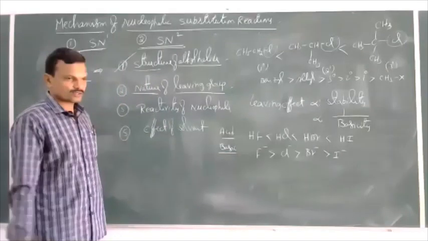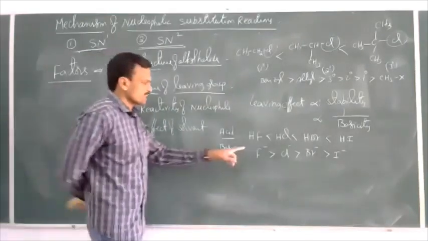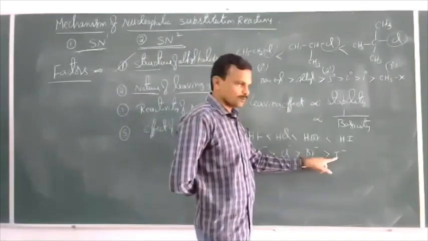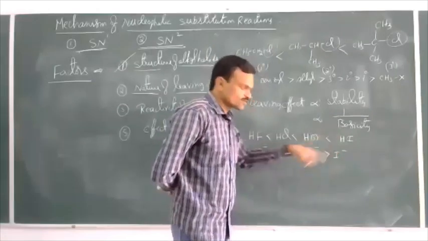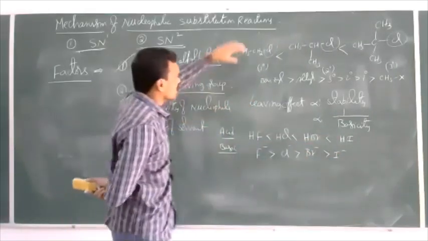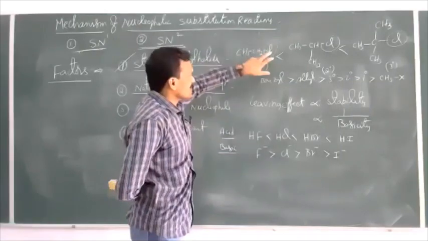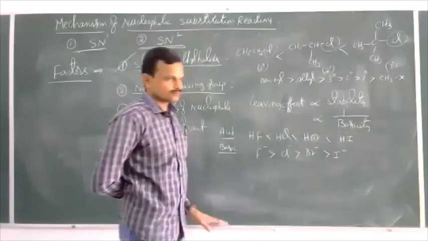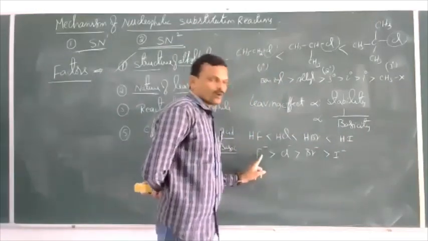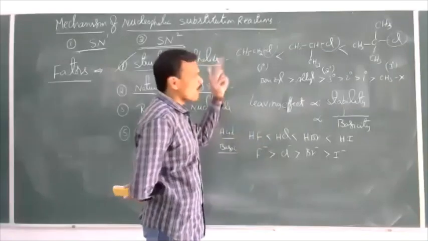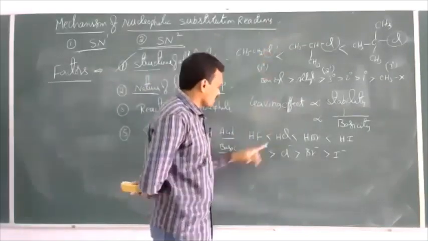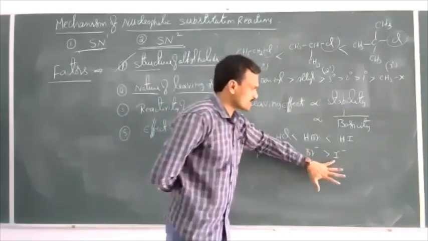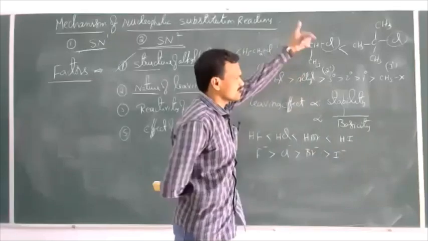So among these, F minus is a strong base, whereas I minus is a weak base. A weak base has less tendency to bind with an alkyl group and to donate its electron pair, meaning it has more capacity to leave readily. If the basicity is more, it can form a strong bond, so we cannot replace that F minus easily. I minus is a weak base, so it can be replaced easily.